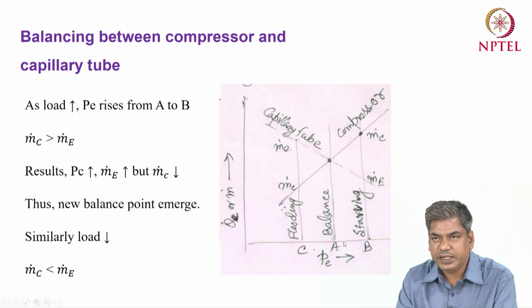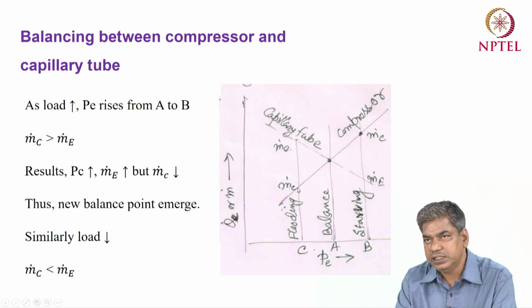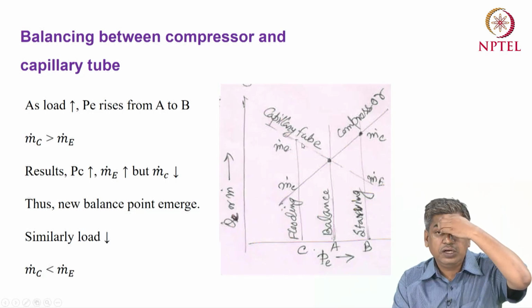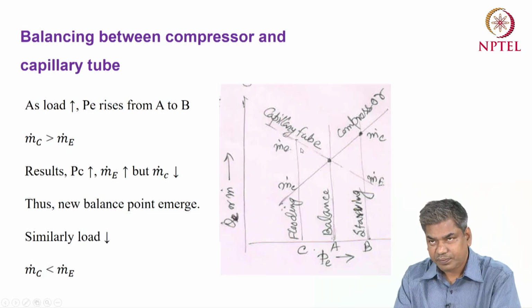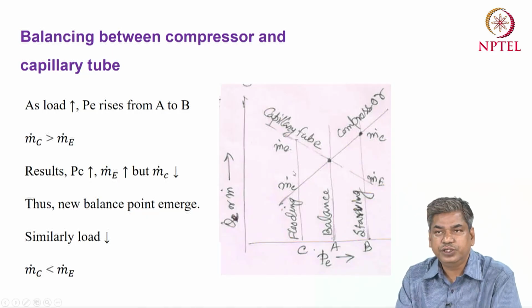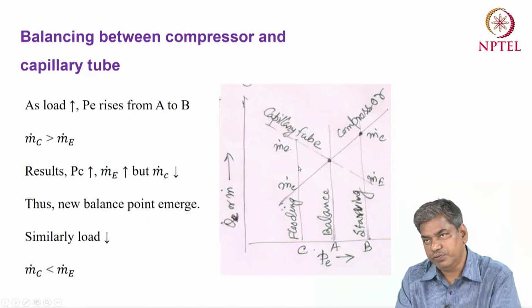Now if you maintain the evaporator pressure corresponding to point C, you will see that the mass flow rate to the compressor will be lower as compared to the mass flow rate to the capillary tube. So what will happen is that refrigerant will be stored in the evaporator. That is basically called the flooding point.